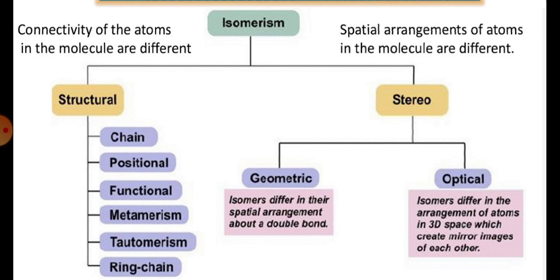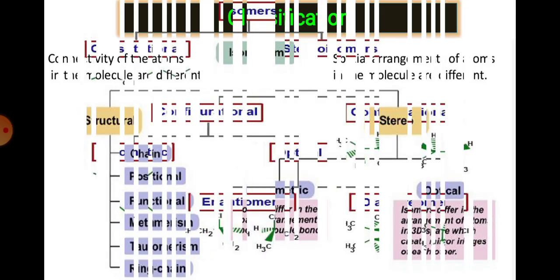isomerism. And secondly, stereoisomerism is classified in two distinct ways: geometric isomerism and optical isomerism. In geometric isomerism, there is a difference in the spatial arrangement of the atoms along the double bond, while optical isomers are nothing but an arrangement of the atoms in 3D space which creates mirror images of each other, the enantiomers, diastereomers, etc. In this lecture, we will see up to geometrical isomerism.